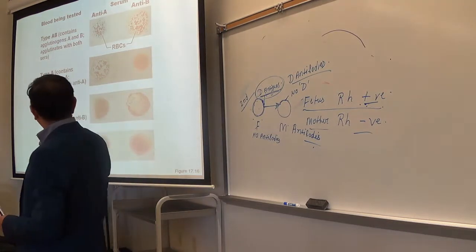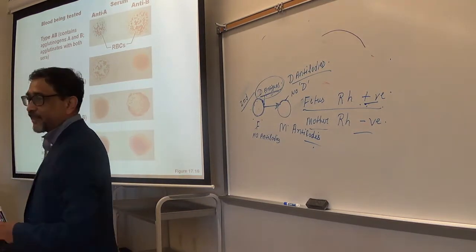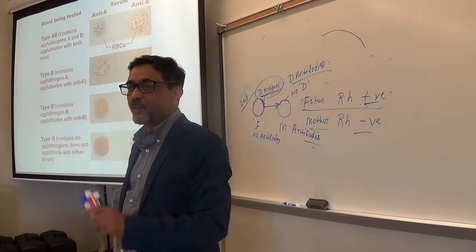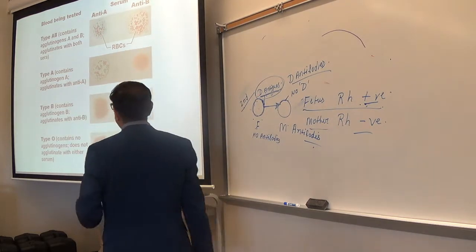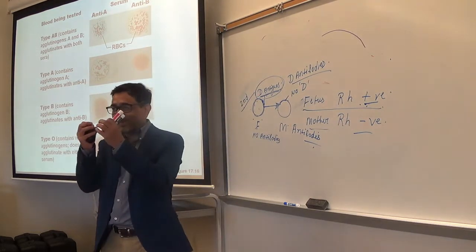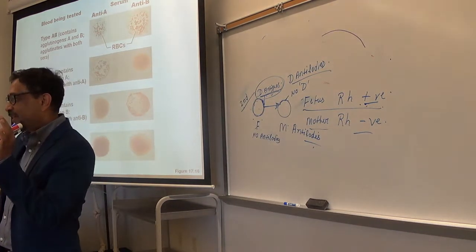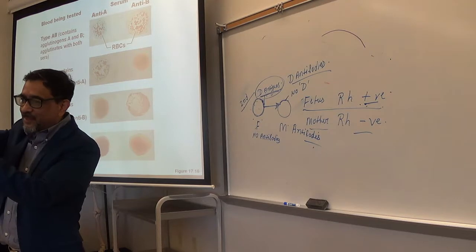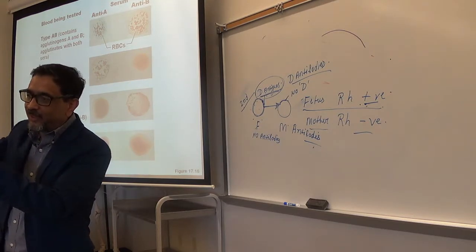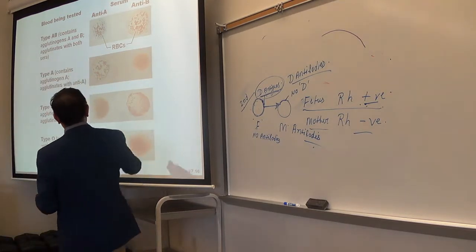How antibody and antigen reactions occur, you have already seen when you did the blood typing. You have seen clotting, right? Clot formation when you mix the serum. Serum is antibodies. So the same type of antibody reaction will occur.